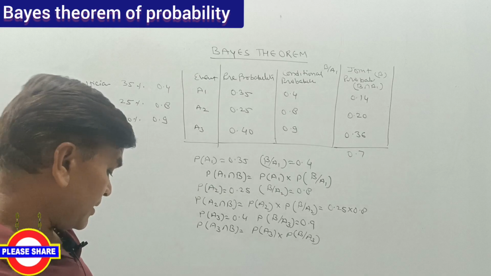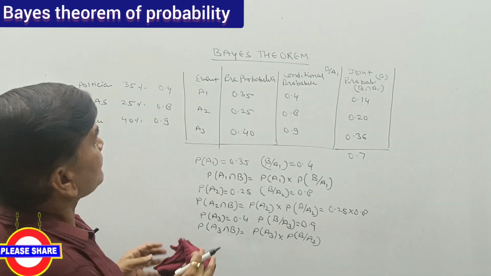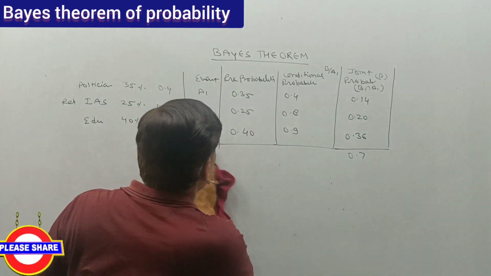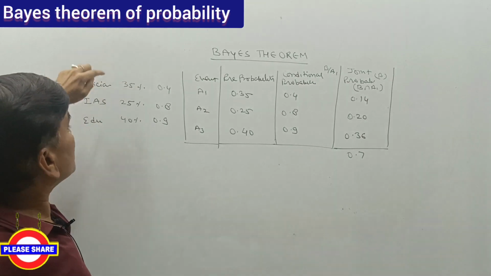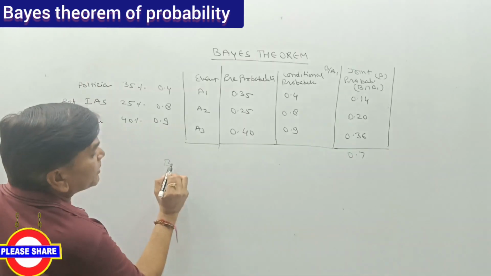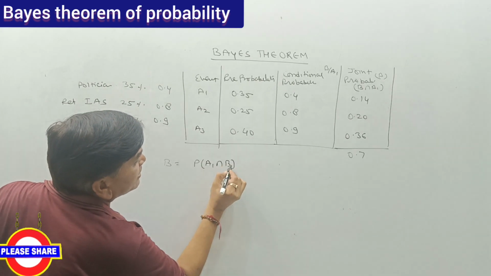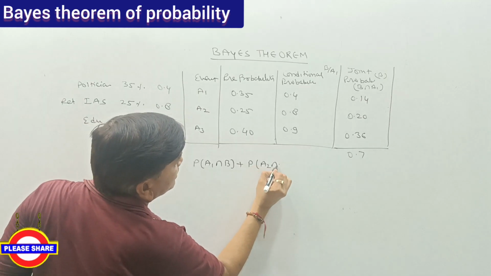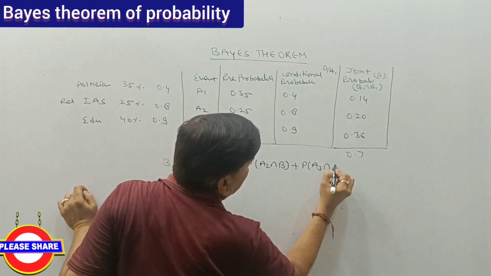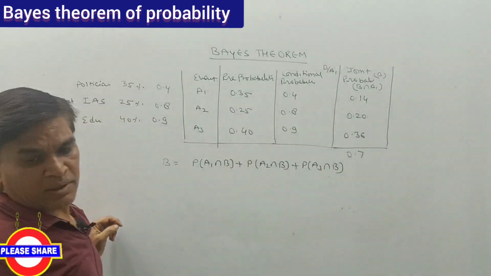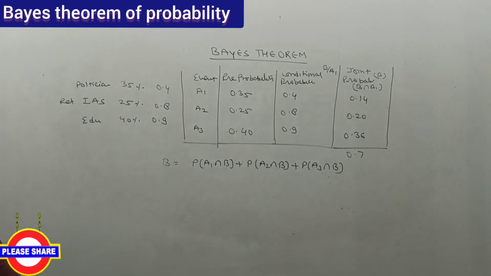With the help of this we can calculate the joint probability. That is, the total probability is P(A1 intersection B) plus P(A2 intersection B) plus P(A3 intersection B), and this is the probability of B.